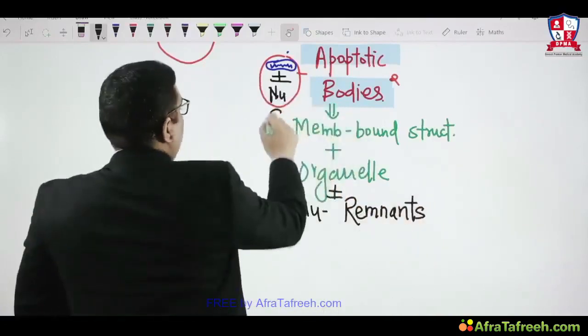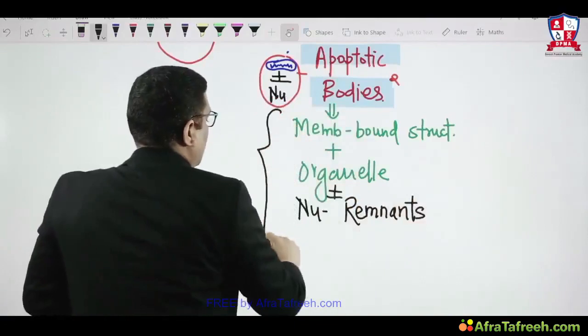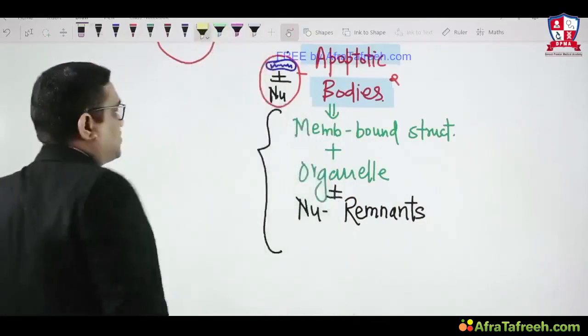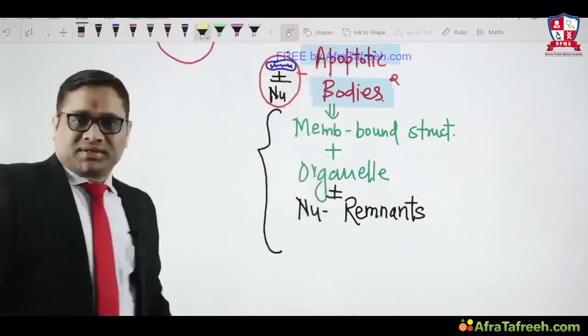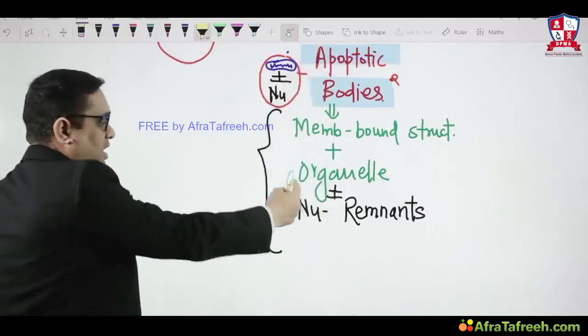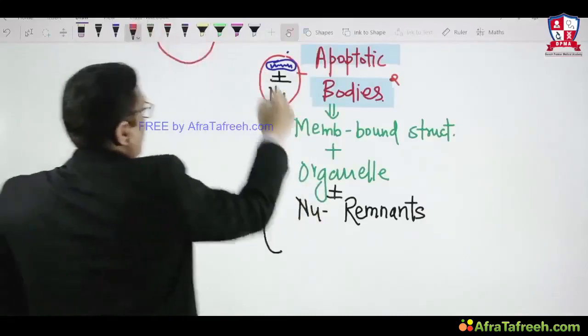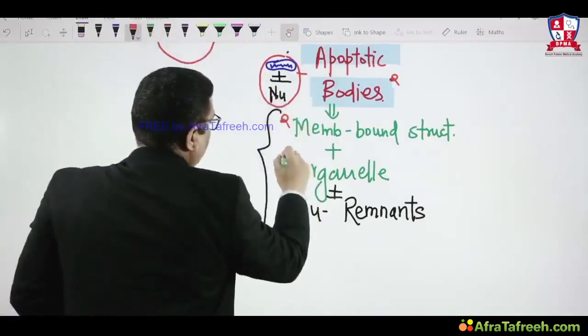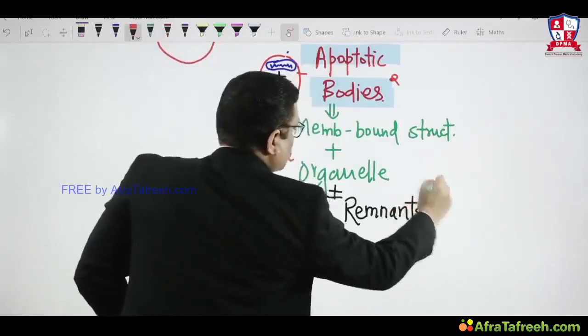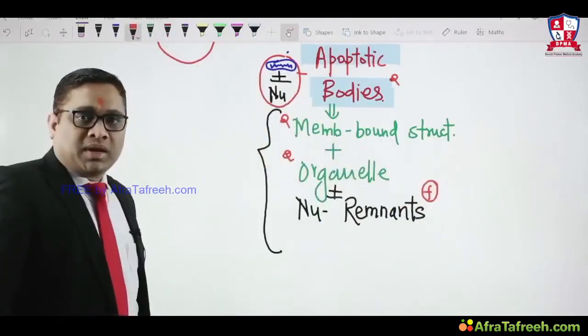So membrane bound structure plus organelle plus minus nuclear remnant. These are the three components of apoptotic bodies, right? As I already told you, the first two options had been mentioned in the All India exam, but nuclear remnants can be your future question.